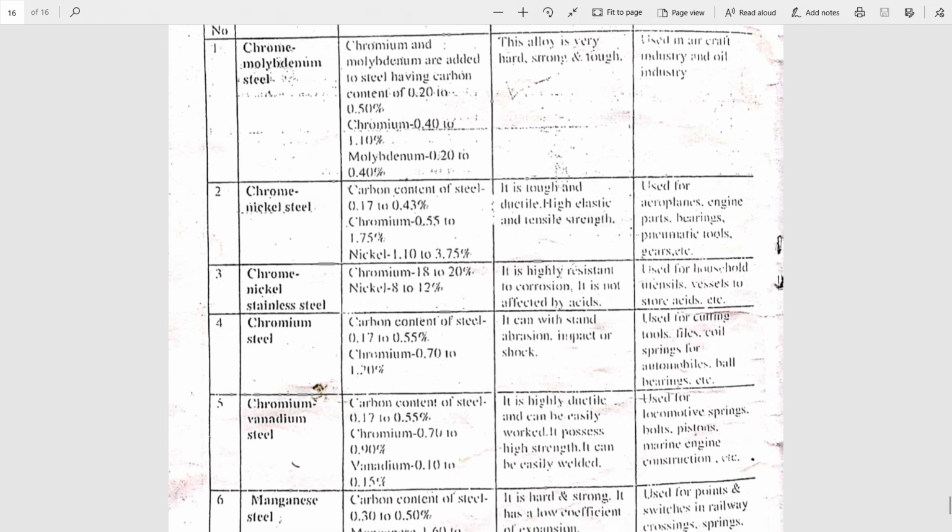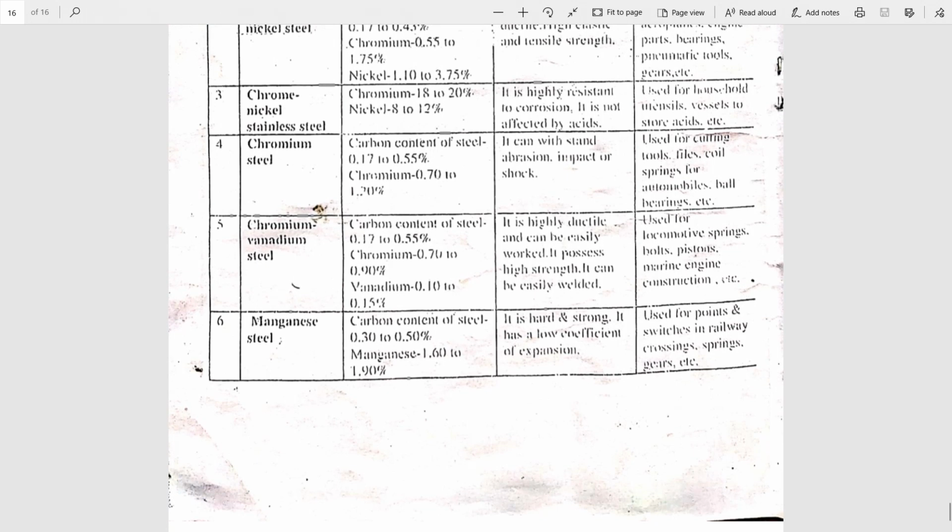Fifth type is chromium vanadium steel. Carbon content same 0.17 to 0.55%, chromium 0.70 to 0.90%, vanadium 0.10 to 0.15%. It is ductile, easily worked, it has high strength and is easily welded. Hence it is used for locomotive springs, bolts, pistons, and marine engine construction works.